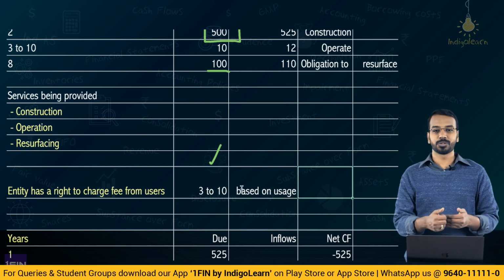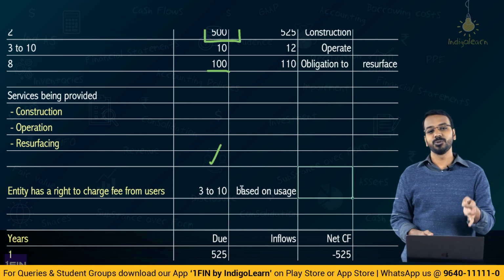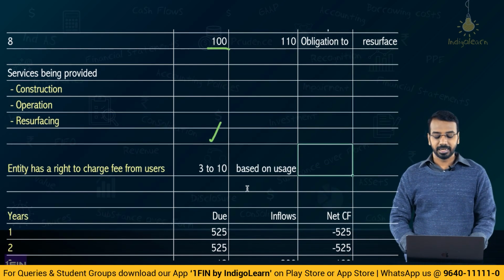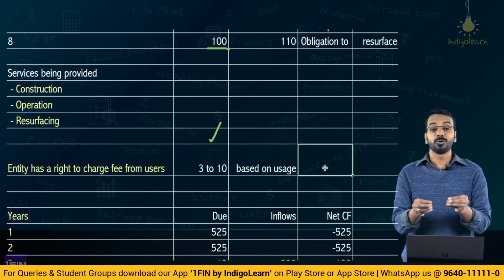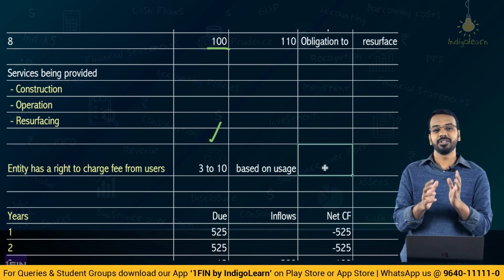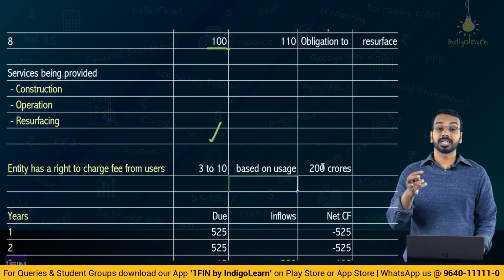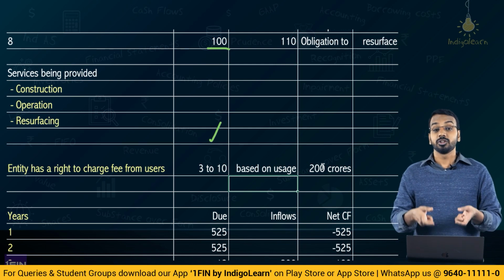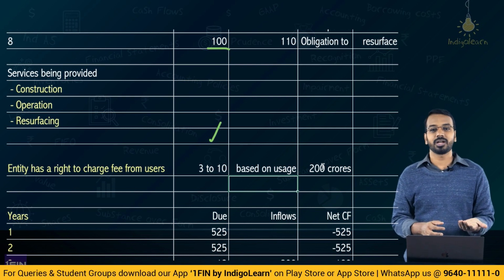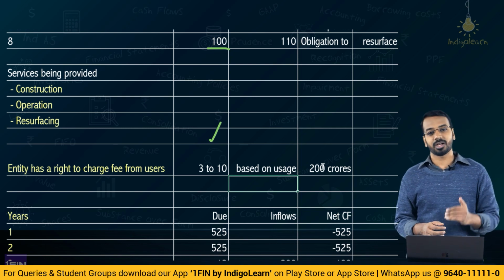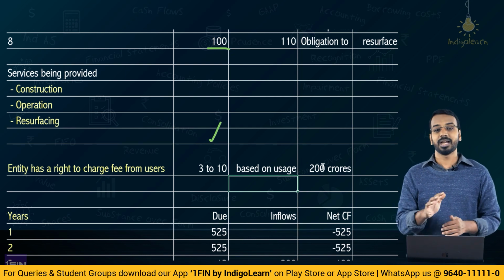So, on the basis of usage, the entity will collect user fee from the users of the toll road, and say for a moment that the entity expects to collect 200 crores per year every year. So, collection is 200 crores. So, even here the collection does not change, but what has changed? Your customer has changed. Now, the grantor is not paying you consideration. Who will pay you the consideration? The user will pay you the consideration. The user who uses the road, that person will pay you the consideration. That is the first change.